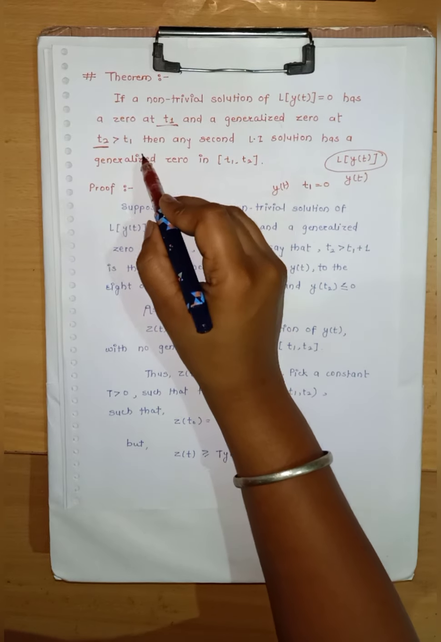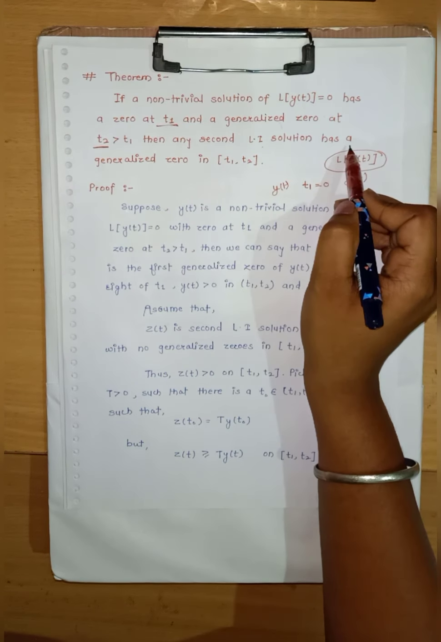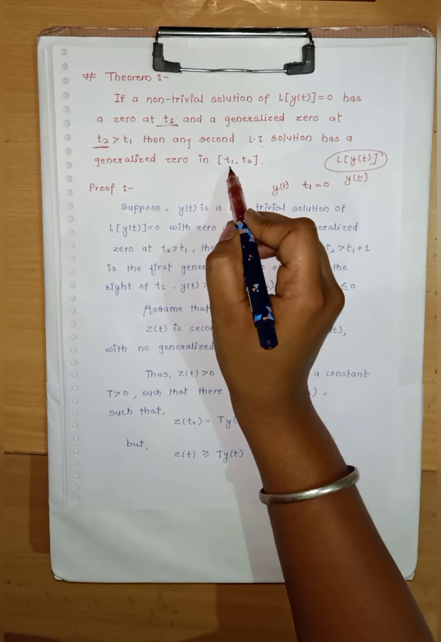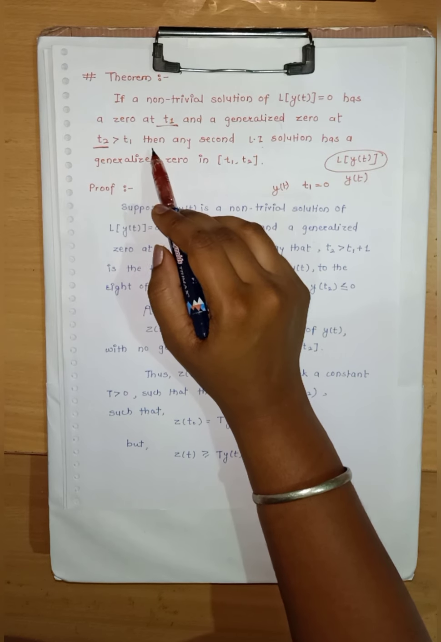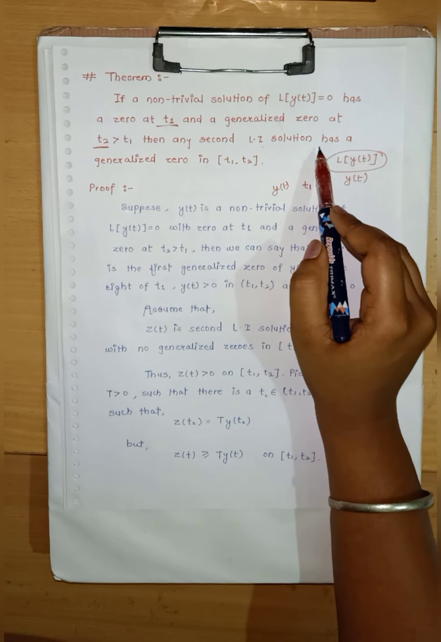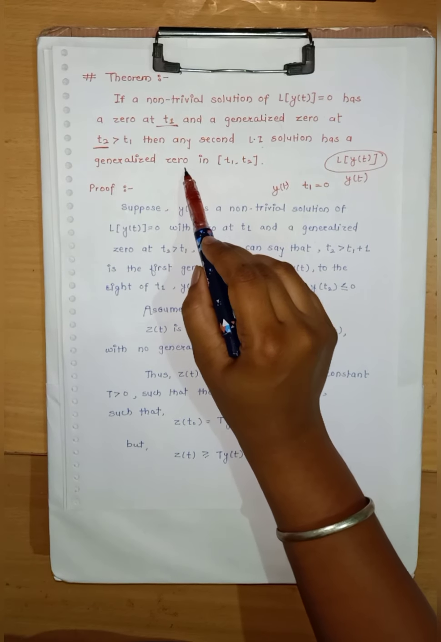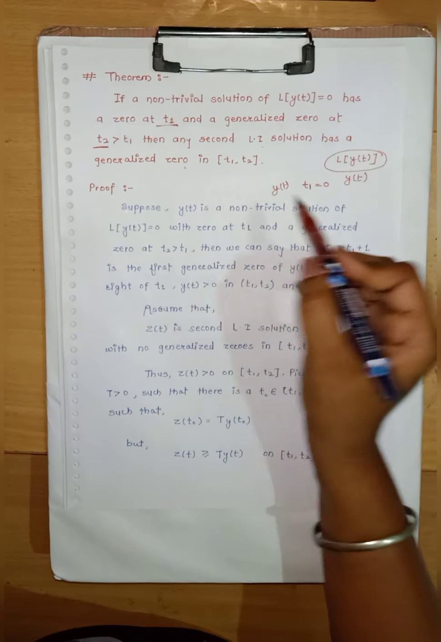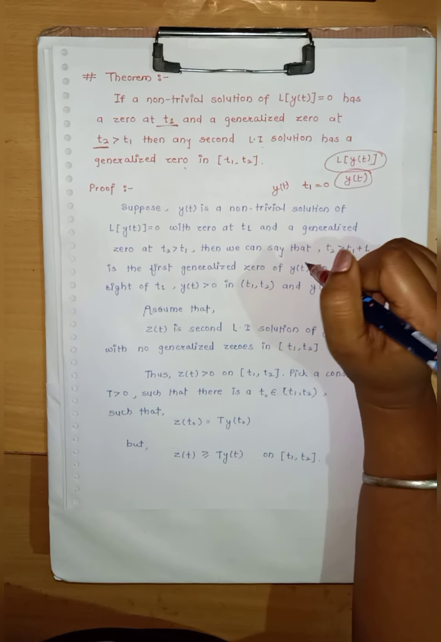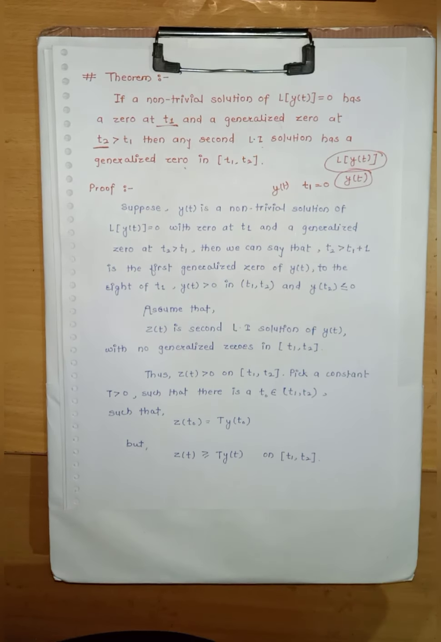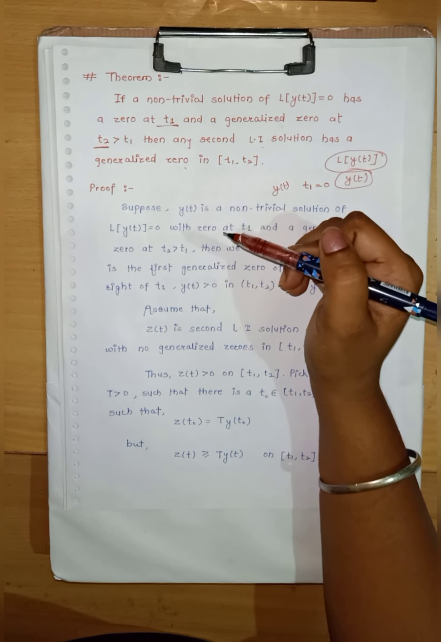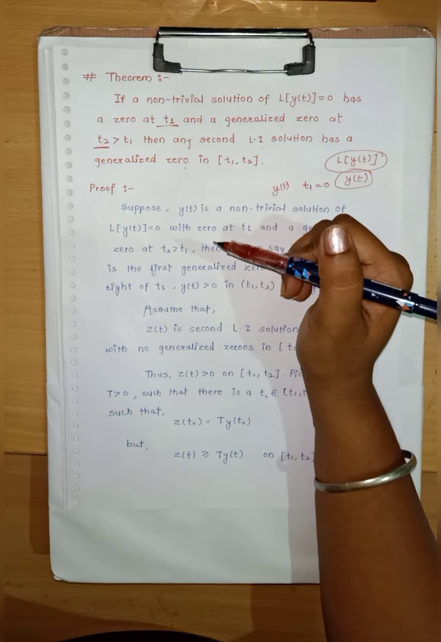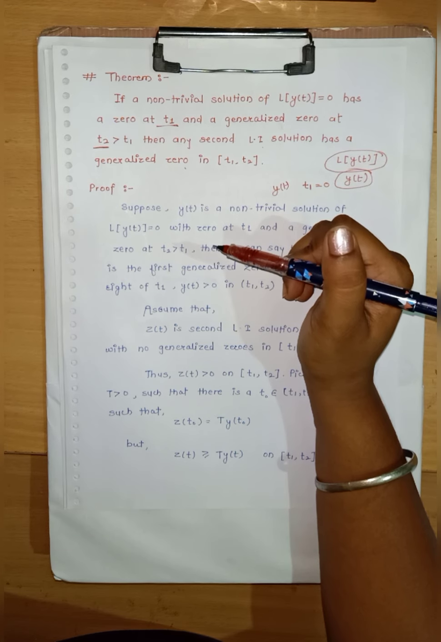Then any second linearly independent solution has a generalized 0 in the closed interval t1 and t2. If this condition is given, then any second linearly independent solution will have a generalized 0 in t1 and t2. So the claim is that if y of t has a 0 at t1 and a generalized 0 at t2, then any second linearly independent solution will have a generalized 0 in the closed interval t1 and t2.